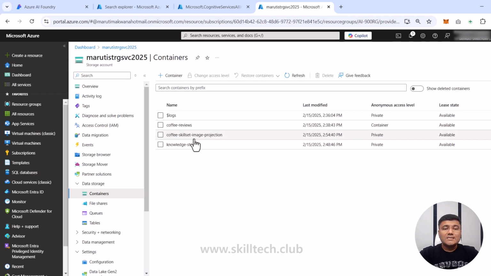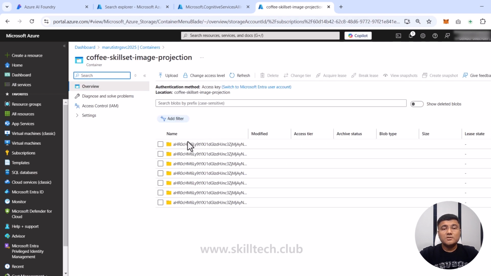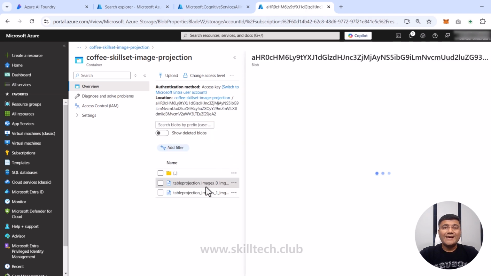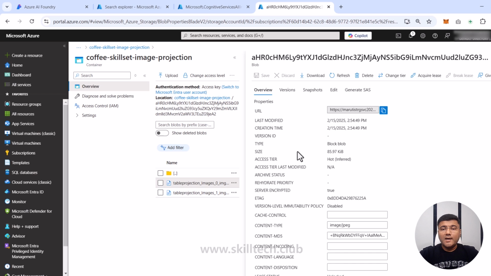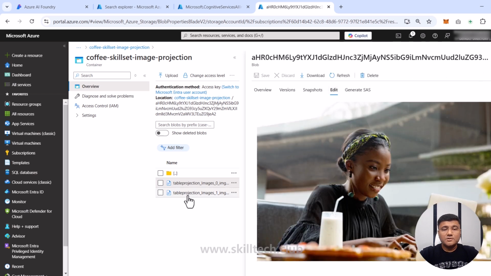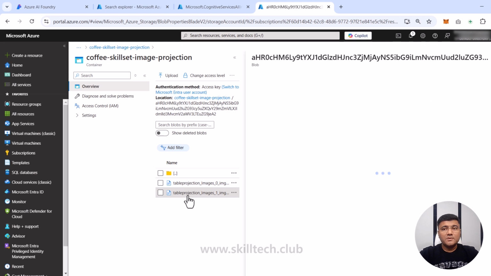Also, we got one additional container here. This is something which we have not created. It got created automatically with the help of this process. And this is the coffee skillset image projections. All the image projections are stored inside this. If I go inside one of the document folders, it's showing me the data available with JPG extensions. Basically, these are the images which got extracted from your data. And if I click on the edit option on this image, I can see those images which are available in this document.